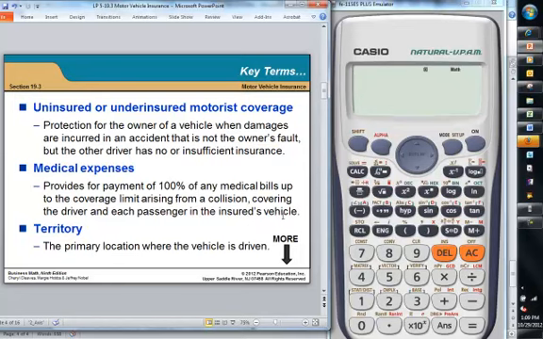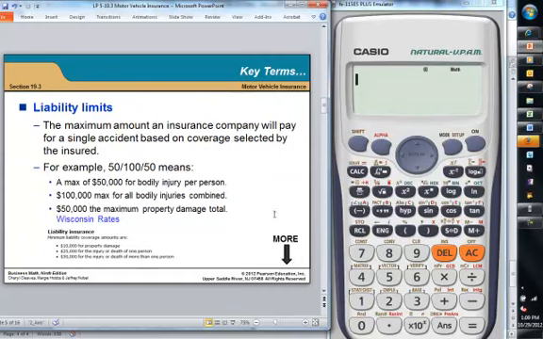Medical expenses provides for payment of 100% of the medical bills up to the coverage limit arising from a collision, covering the driver and each passenger in the insured's vehicle. So you get medical expenses coverage for people in your car. Territory is the primary location where the vehicle is driven. And then liability limits are what happens for a single accident.